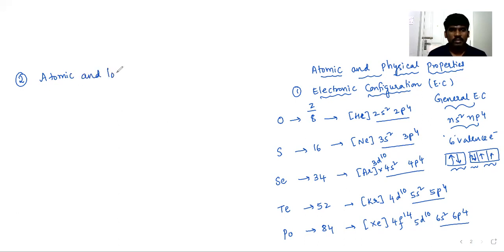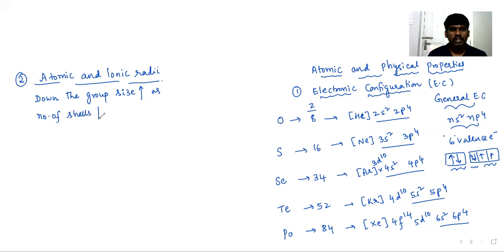Both behave in a similar manner. As we know, down the group from oxygen to polonium, size increases as the number of shells increases, so the distance between the nucleus and outermost orbit increases. That's the reason size also increases.